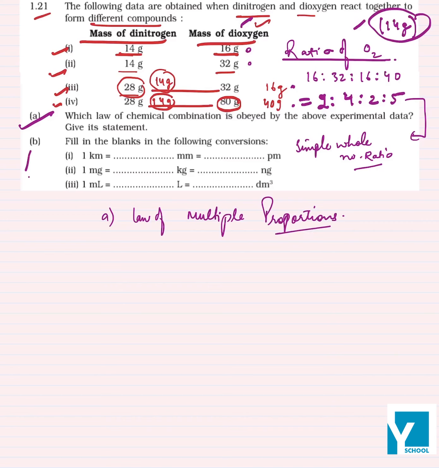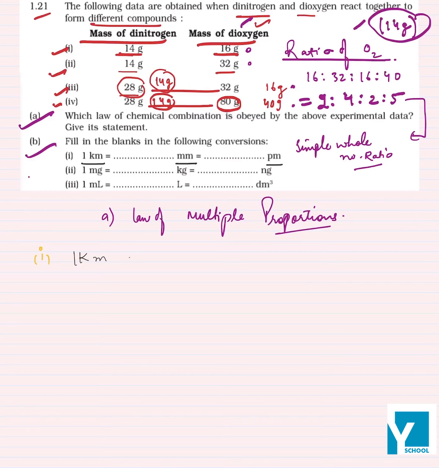Part B. So part B says to fill in the blanks in the following conversions. Right. So these all are the conversions that we have to write. We need to write 1 kilometer in mm, then also we have to write 1 kilometer in picometer. So first of all we will write 1 kilometer in mm.